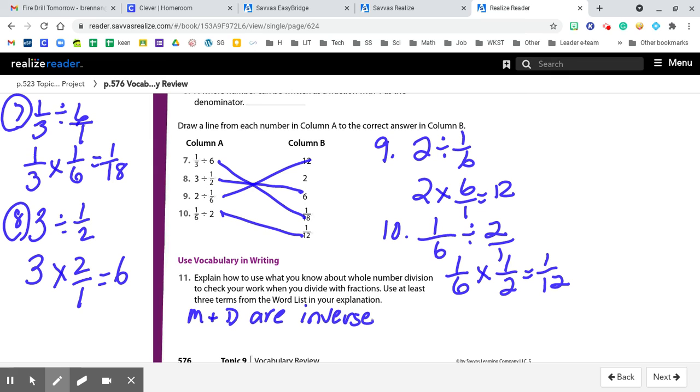If the work is correct, the product of the quotient times the divisor is going to equal the dividend. And that works for whole numbers and for fractions. So there's your vocabulary review for topic 9.